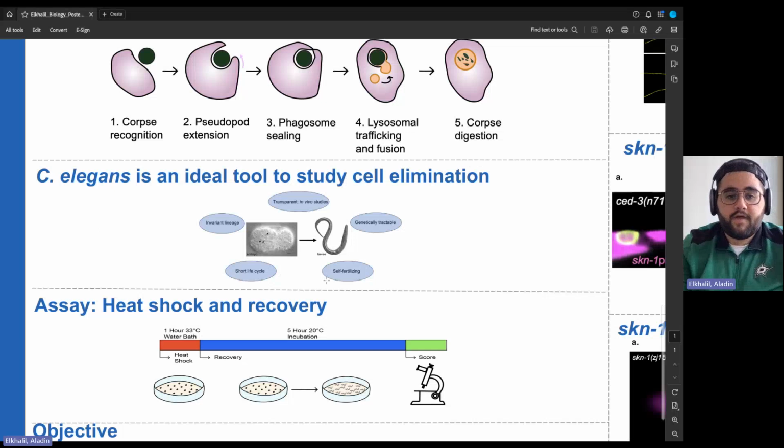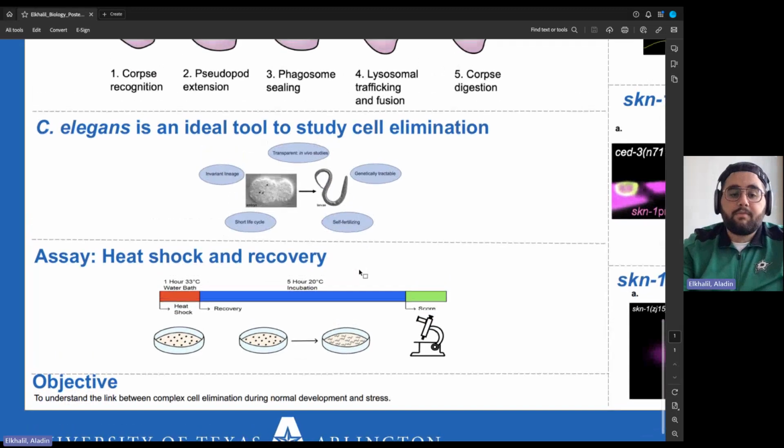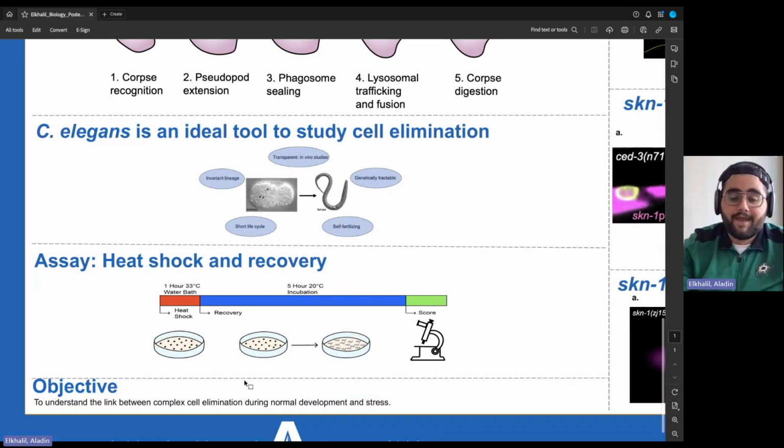It's also really easy to work with and has an invariant lineage, meaning that the cells will die the same way at the same time in every generation, and we can repeat a lot of experiments. My objective is to understand the link between complex cell elimination under normal development and stress. And thus, I subject my animals to heat stress prior to looking for defects.